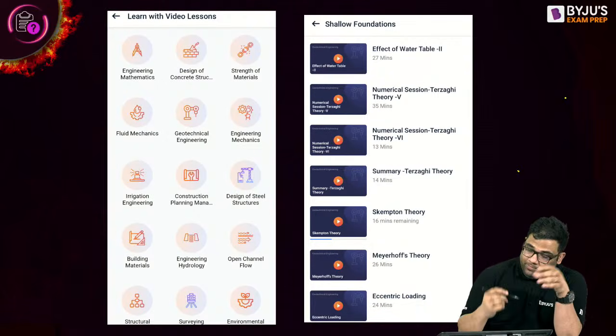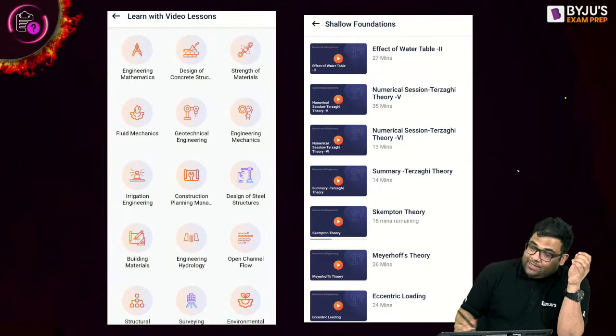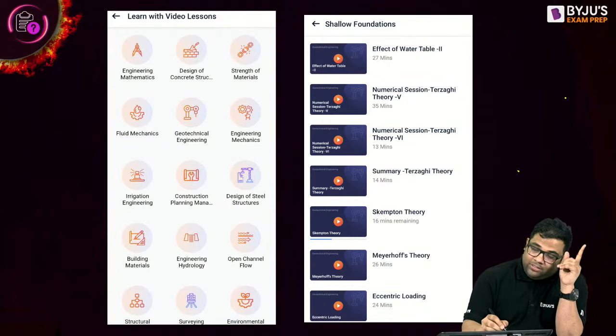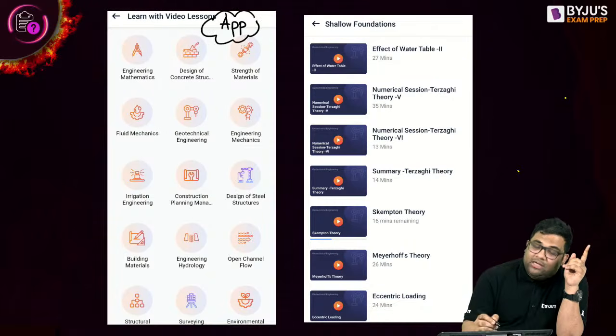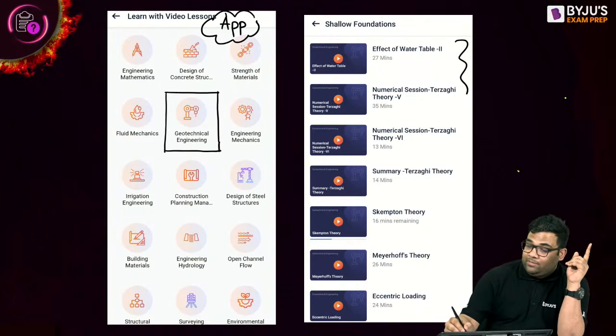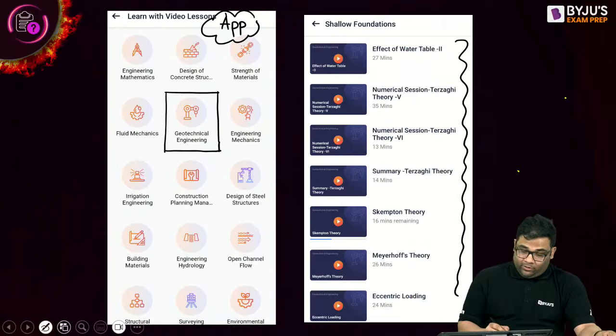So, as I was explaining, in our BYJU'S Exam Prep official app, download the app. In the Play Store you can download the app, and there you can go to learn with video lessons and you can see in Geotechnical I have taught all these lectures in details. Then homework questions.